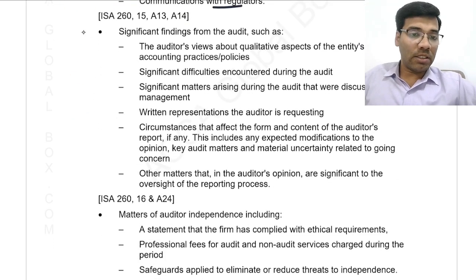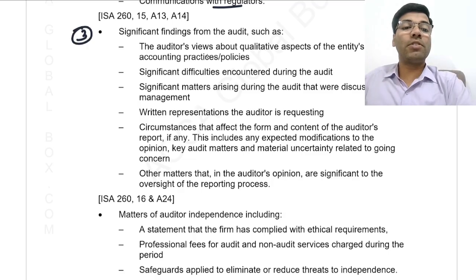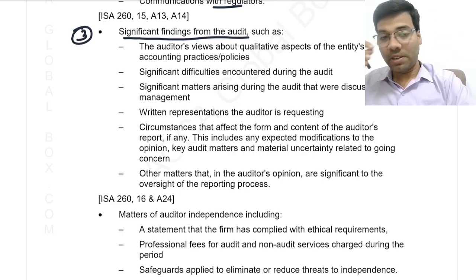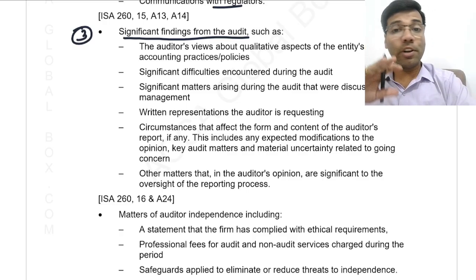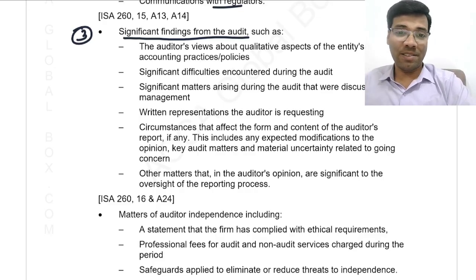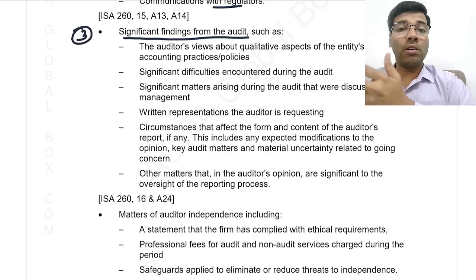Next, the third point which is communicated is significant findings from the audit. See, significant findings during the audit means, is it at the planning phase? Definitely not at the planning phase. This is during the course of the audit. So let us say you have verified the financial statements to some extent and you have found that the accounts are not maintained as per the quality.